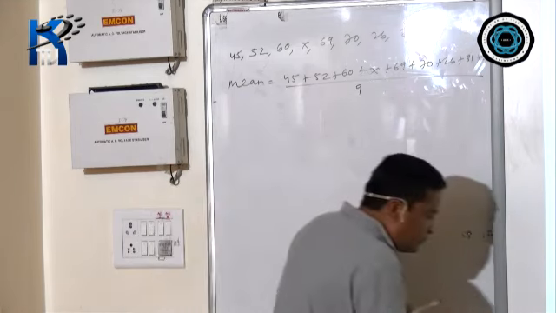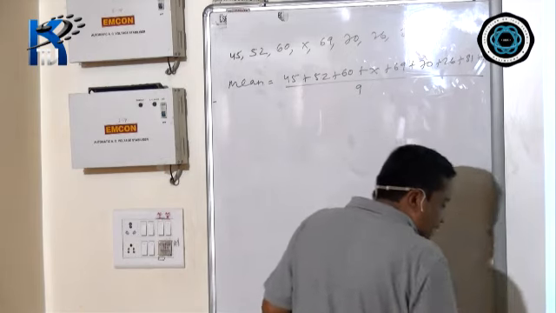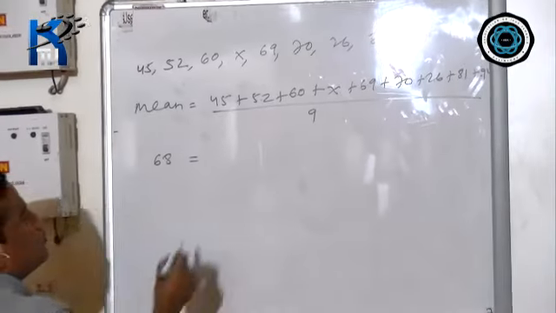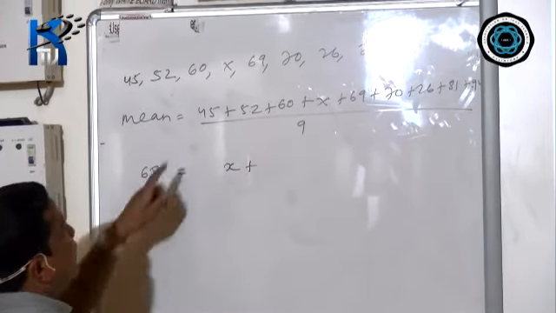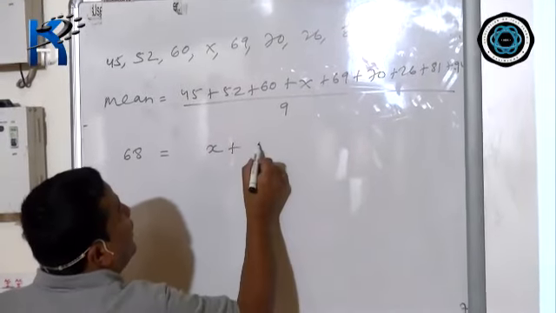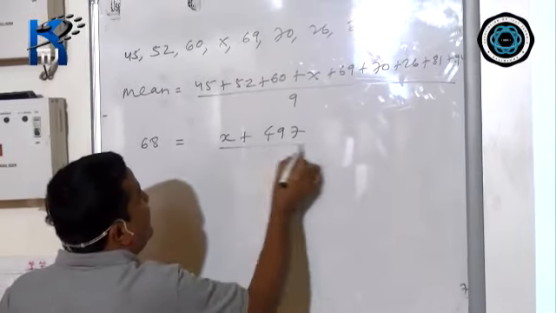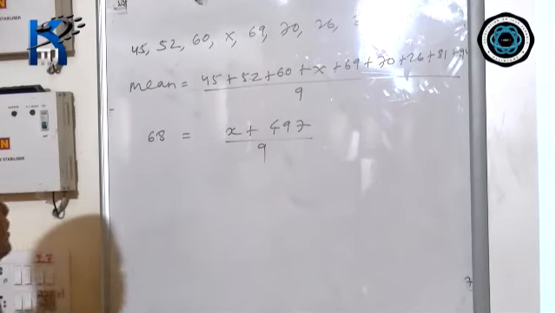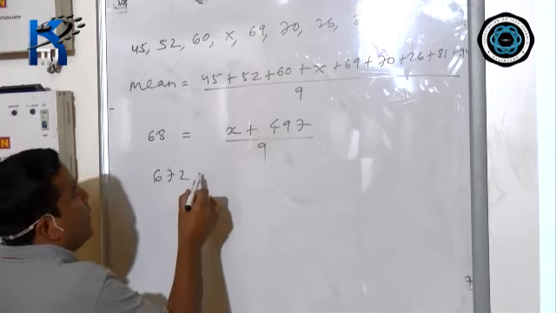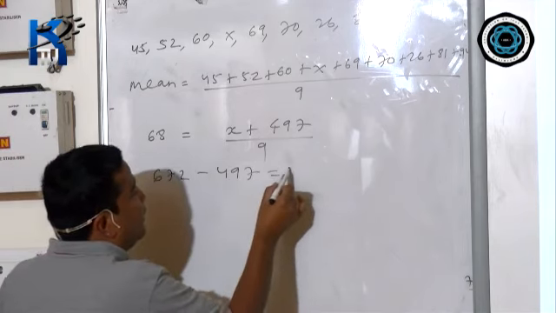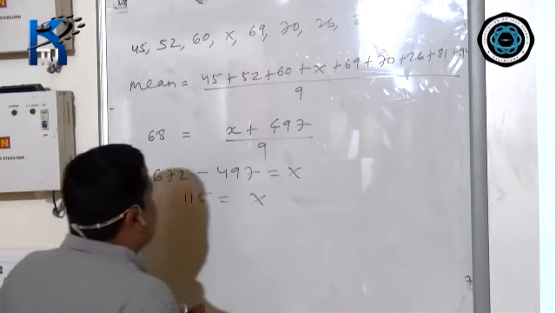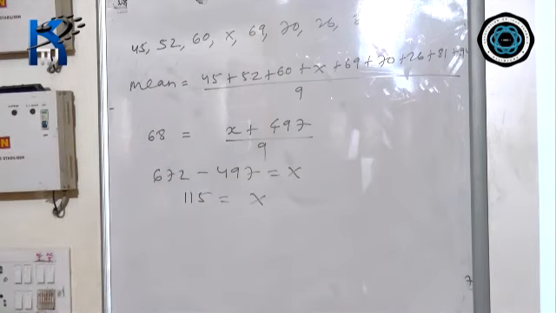Now the value of mean is given, which is 68. 68 equals x plus, if you add everything you will get, 497 divided by 9. Now after that you have to cross multiply. 672 minus 497 equals x. So the answer is 115 equals x, which is the first answer.